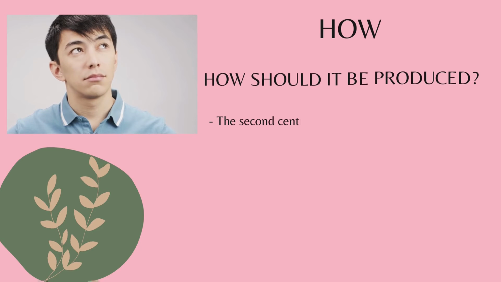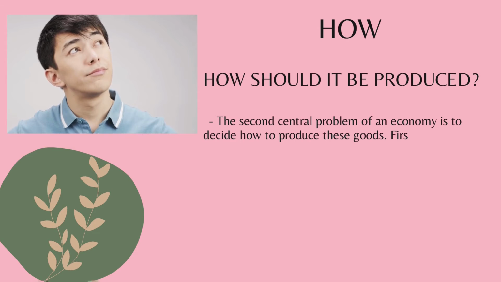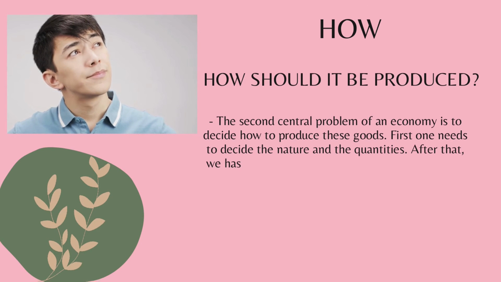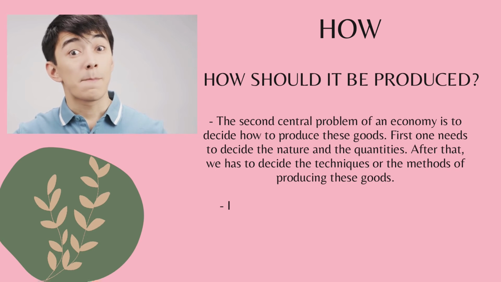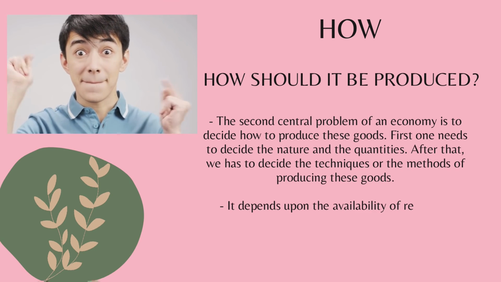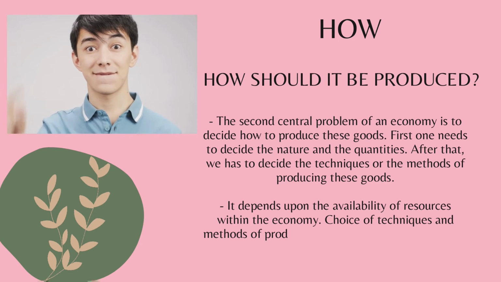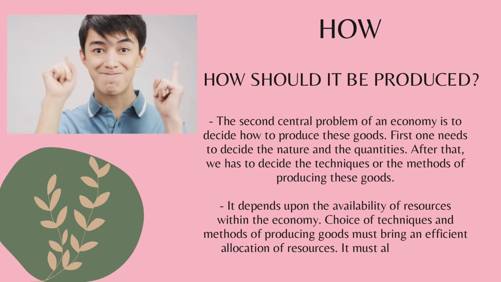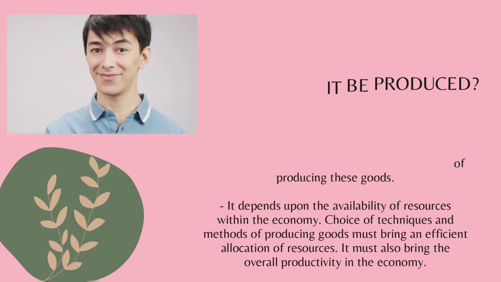Next, how should it be produced? The second central problem of an economy is to decide how to produce these goods. First, one needs to decide the nature and the quantities. After that, we have to decide the techniques or methods of producing these goods. It depends upon the availability of resources within the economy. The choice of techniques and methods of producing goods must bring an efficient allocation of resources. It must also bring overall productivity in the economy.